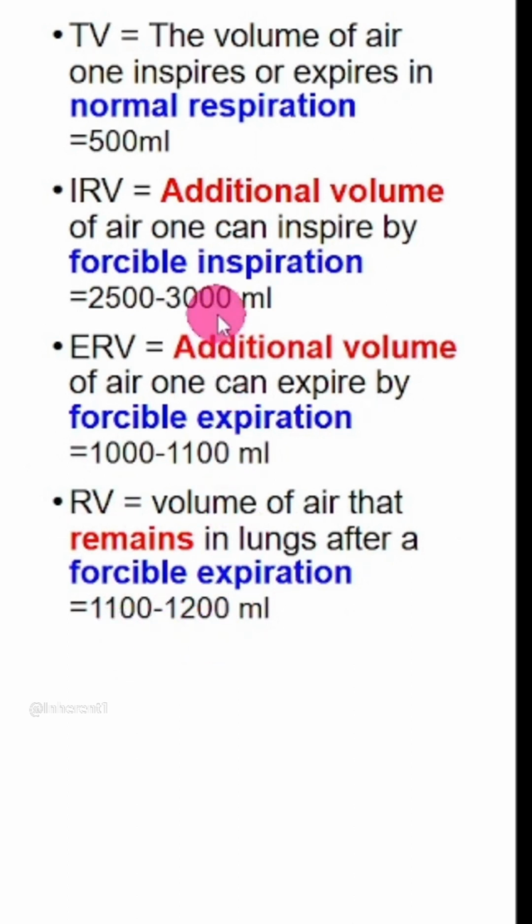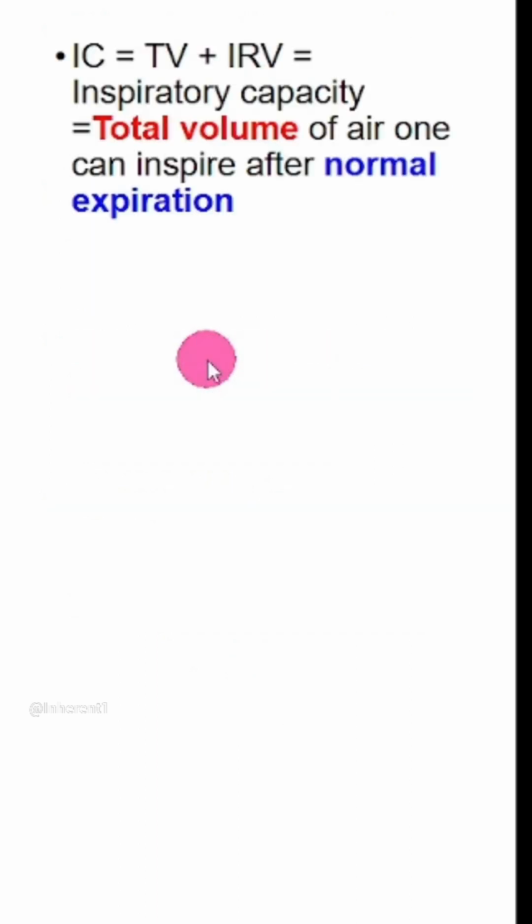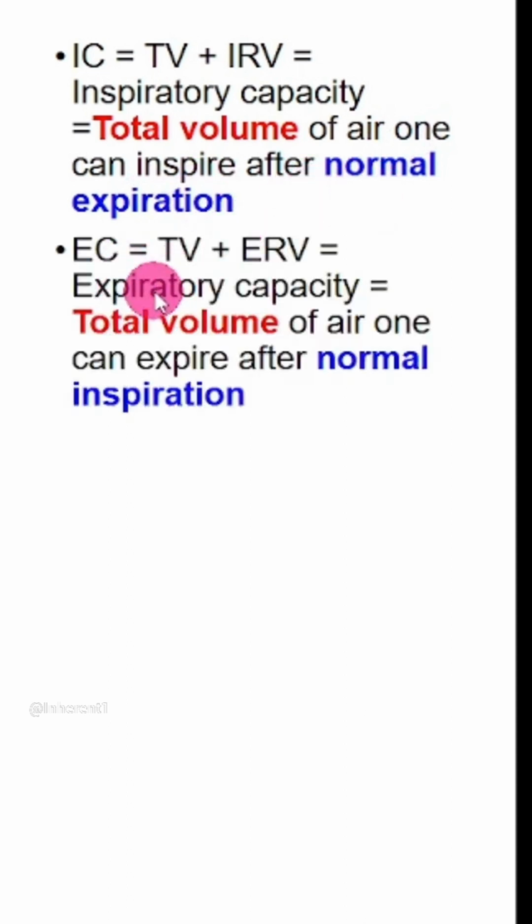So these are the only 4 values which you need to learn by heart. For the rest of the capacities you will have to simply add up according to the formula. Some of the students will add these values also and try to learn these by heart as well. This is just unnecessary overburden. Don't do that. Your focus should be on the formula and the definition. IC is total volume one can inspire after normal expiration. Similarly, EC will be total volume of air one can expire after normal inspiration.